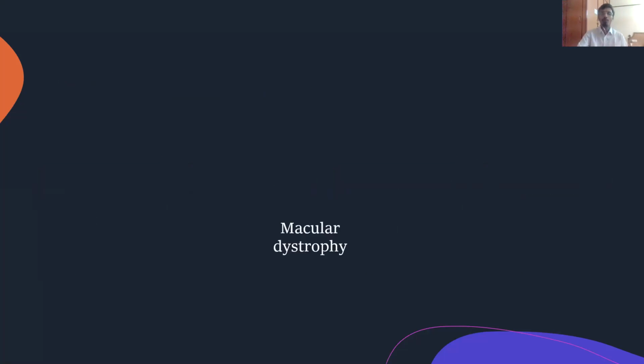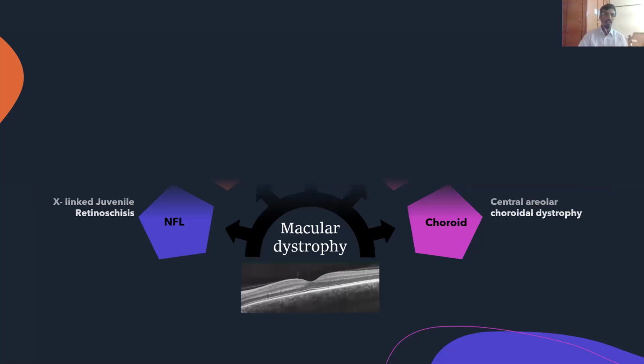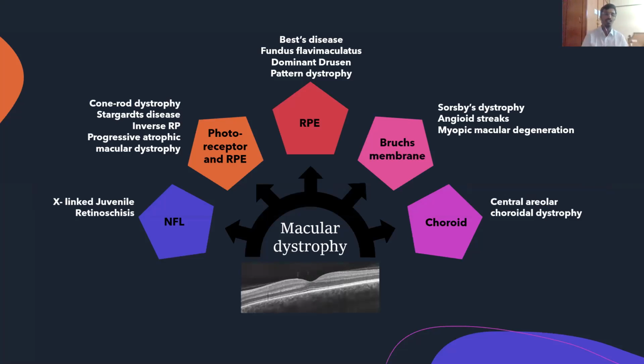So today's topic of macular dystrophy, these can be classified based on the anatomical layer in which these dystrophies are taking place. In case of the NFL, you have X-linked juvenile retinoschisis. When there is photoreceptor and RPE damage, you have Stargardt's and cone-rod dystrophies. RPE damage shows Best disease and dominant drusen, and in Bruch's membrane pathologies, you have myopic macular degeneration, angioid streaks, and Sorsby's dystrophy. And the choroid has central areolar choroidal dystrophy. So this is the general classification.